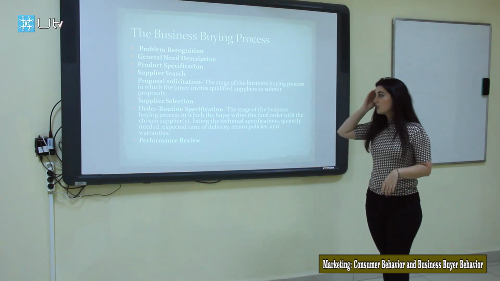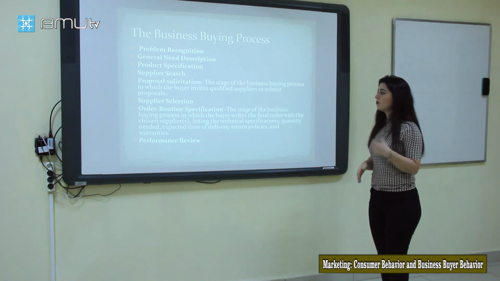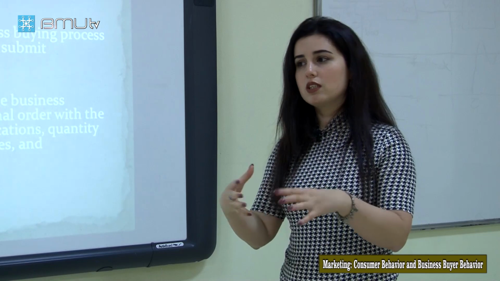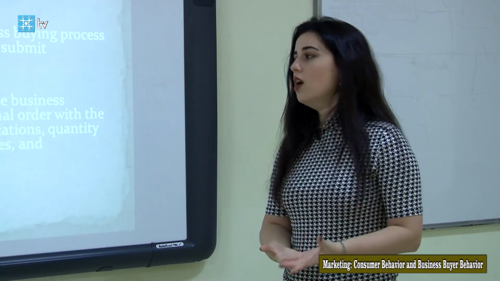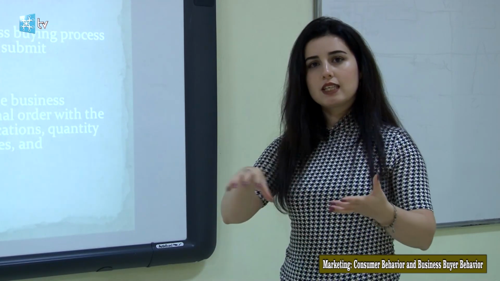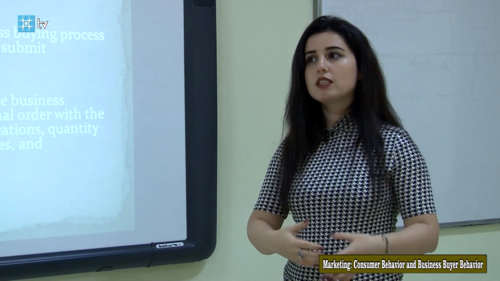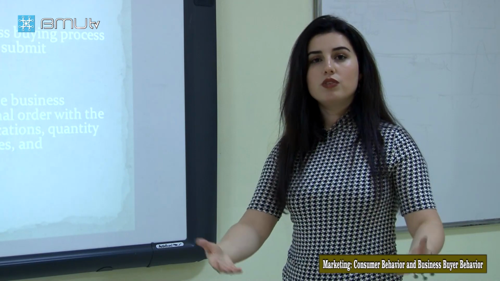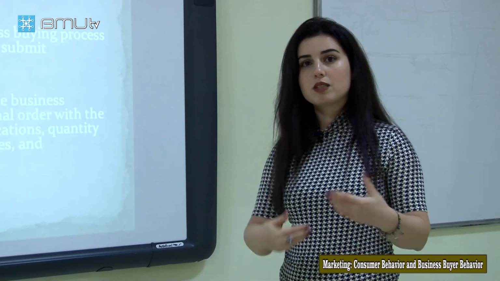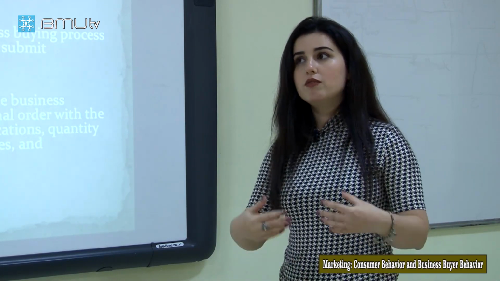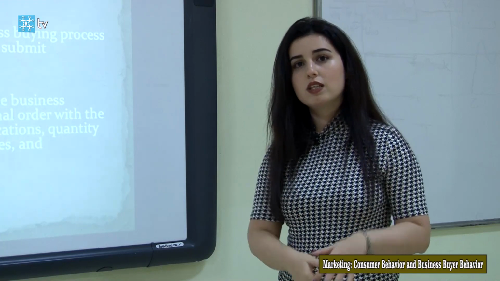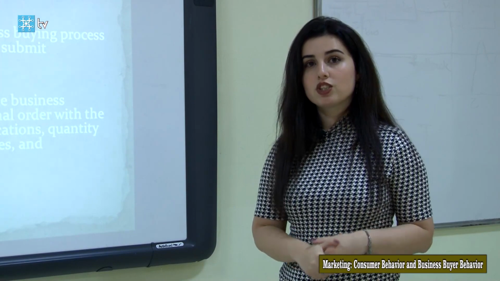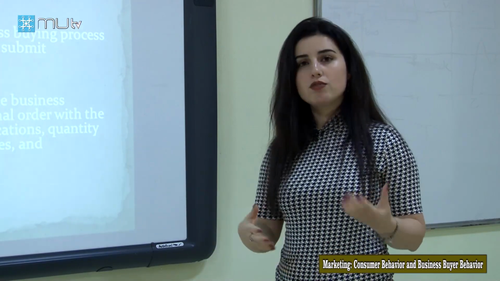And the next stage is the order routine specification. It means what we order, what our order is, and we list the technical preferences of it, what our expectation is. They can offer us a lot of kinds of products, but we write which one we want and which part is more important for us. That is the order routine specification. And the last one is the performance review.